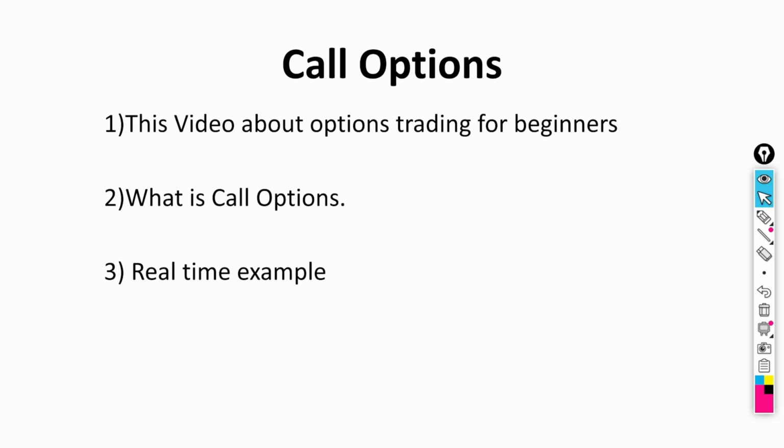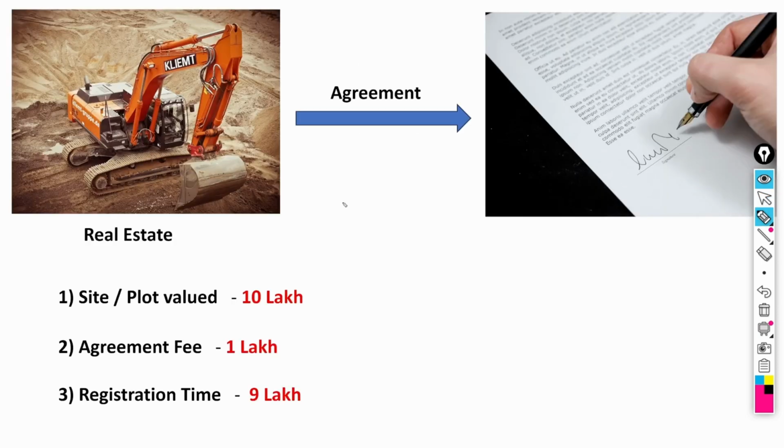Rather than going for a definition of the call option, I will take you to real-time examples. If you understand the real-time example, understanding the call option will become very easy. Once we understand the real-time example, we will go to a particular stock and see how the call option works. To understand the call option, let's take an example of real estate.